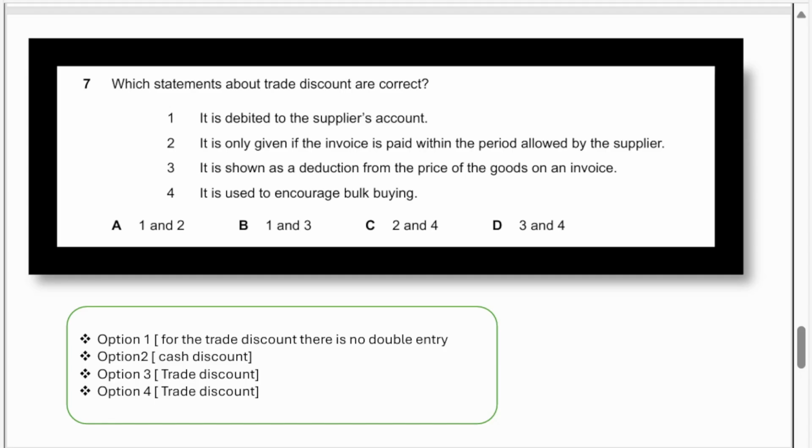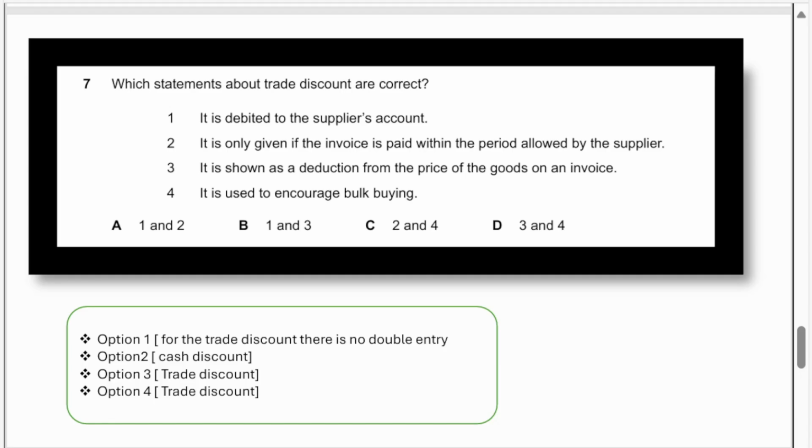The total list price will be there, and from that they are going to deduct the price. That means discount. The main intention of trade discount is to encourage bulk buying.